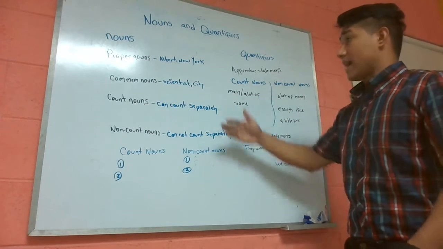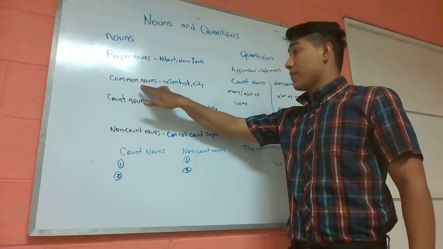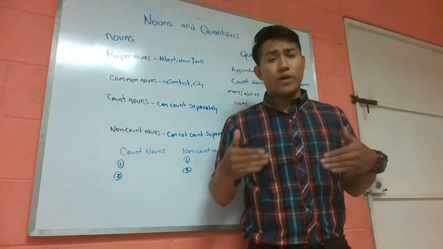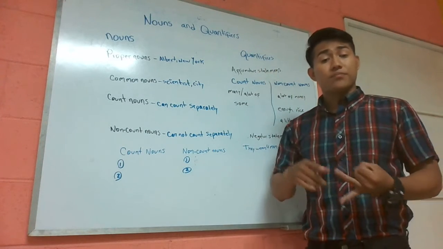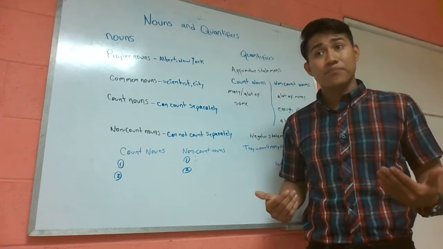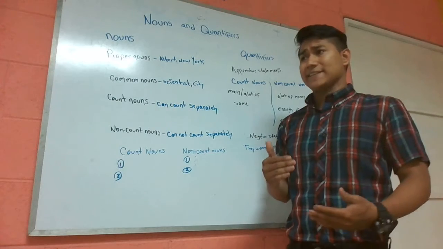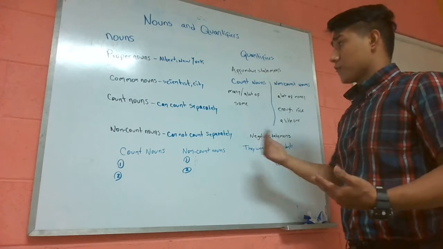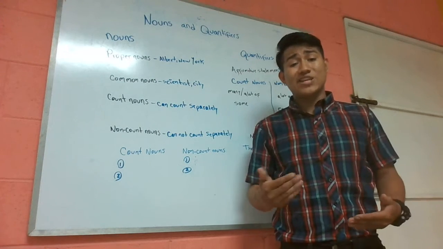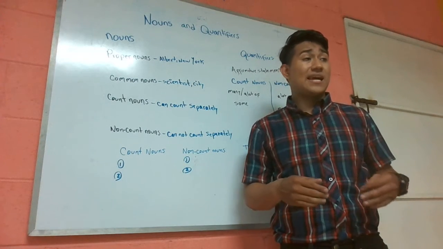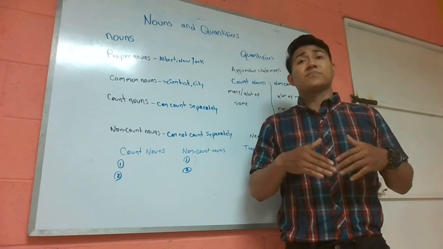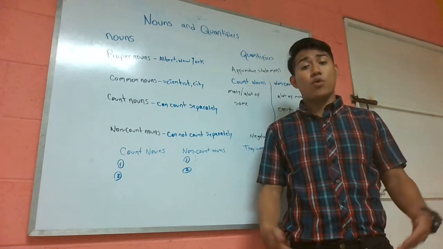And now we have the second type of nouns, the common nouns. In this case, common nouns are when we talk about people, places, or things, but not a specific name. For example, if we talk about a scientist, we're not talking about a specific name of any scientist. When we say scientist, we're talking about all the scientists that exist in our world.